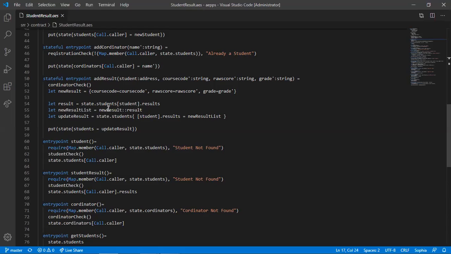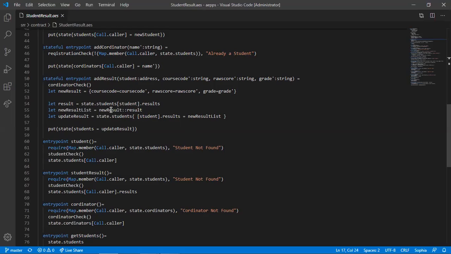Then it's including this new result into that list of results for that particular student, in which this function is getting the student's address. Then it's updating the result by saying state the student, then this student address dot result, because it wants to update the student result to equal this new list.